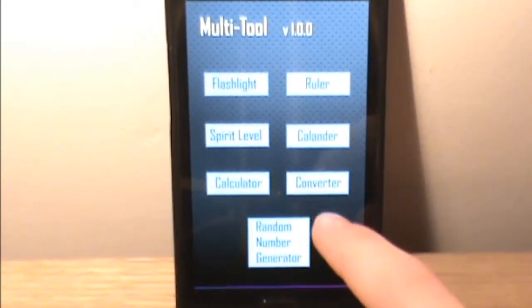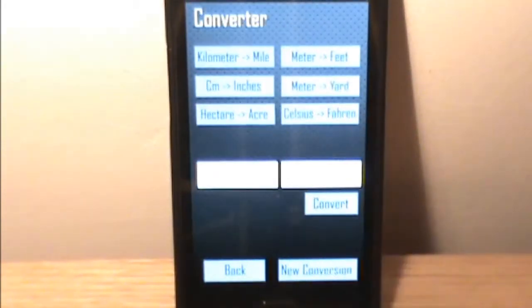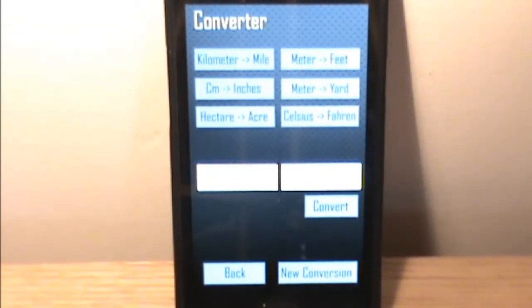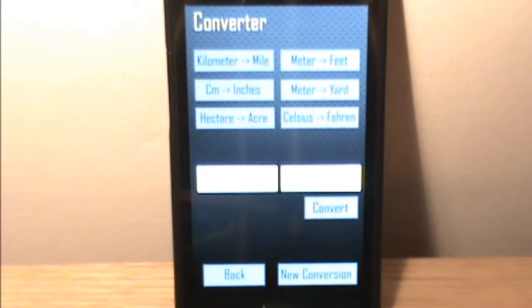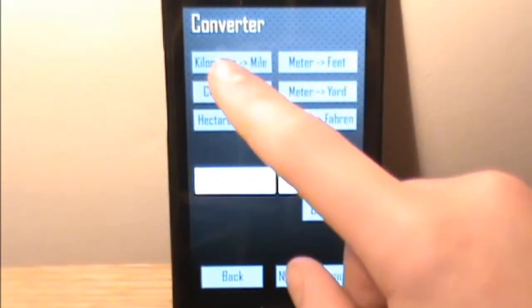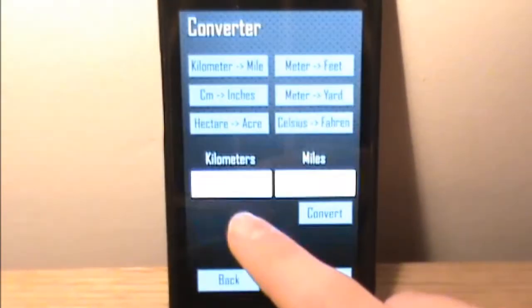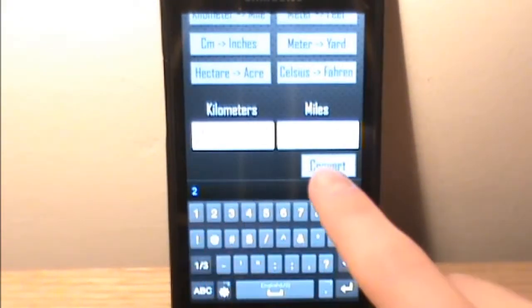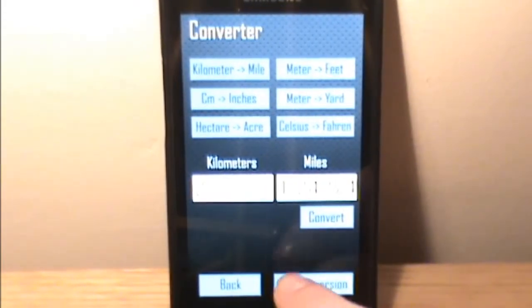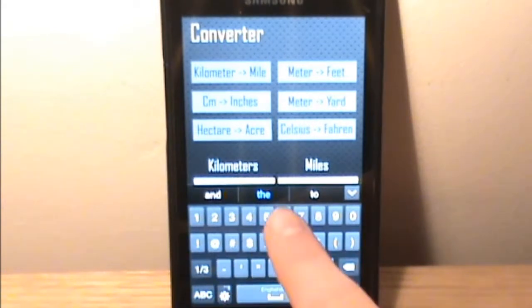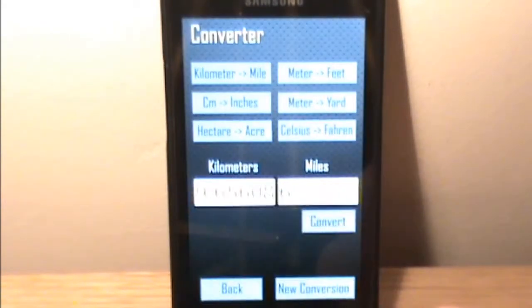The sixth function is a converter. It does 6 simple conversions, as you can see there, including temperature and area. It works by bringing up the soft keyboard, like so, and we enter a number and convert it. It also works both ways, so you can do miles to kilometers.